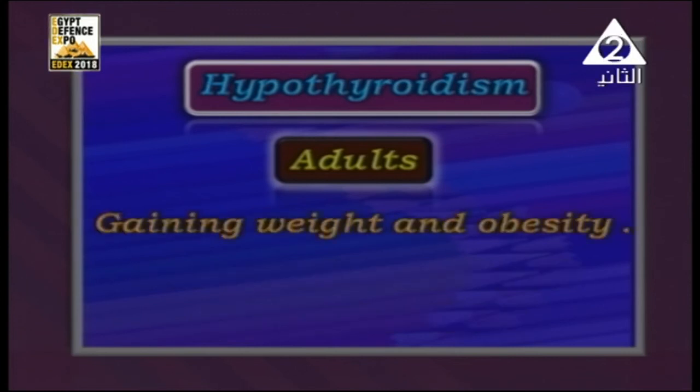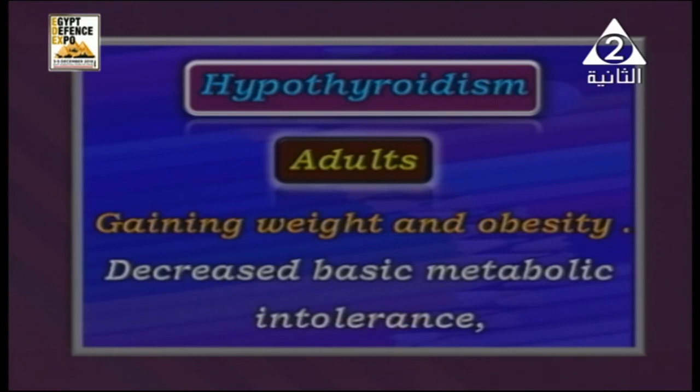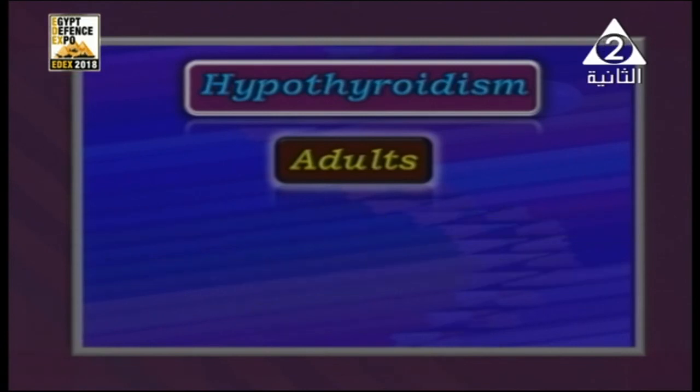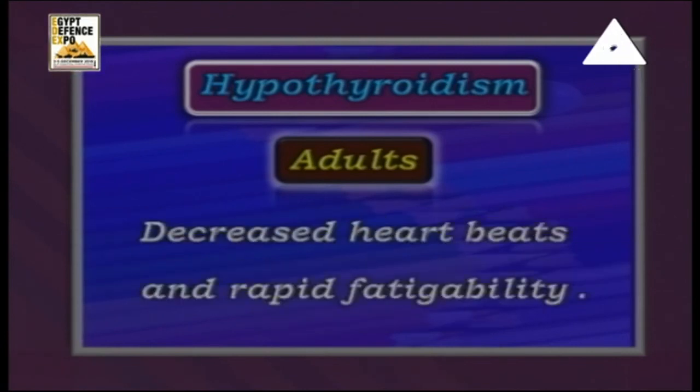Obesity means to be overweight. And also decreasing the basic metabolic rate. And finally, decreasing the heartbeat and rapid irritability.